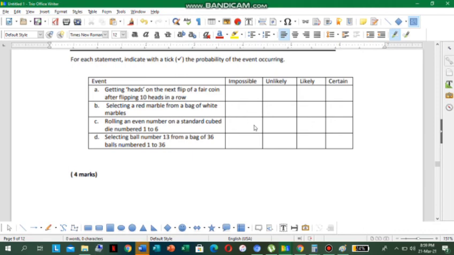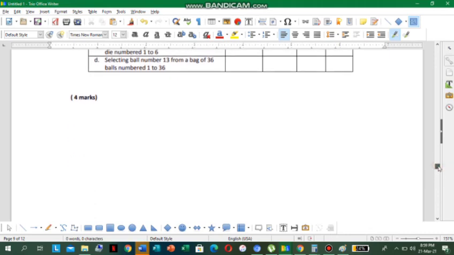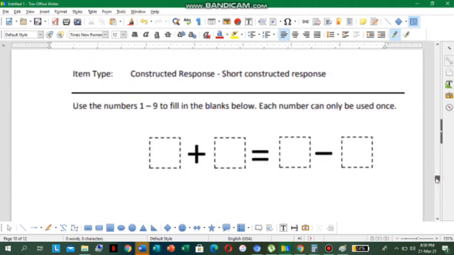So D is selecting ball number 13 from a bag of 36 balls numbered 1 to 36. All right, as you look at this statement here, you see that this is actually likely. So this one was pretty easy. Let us move on to the next one.